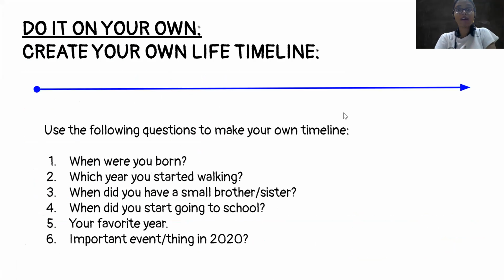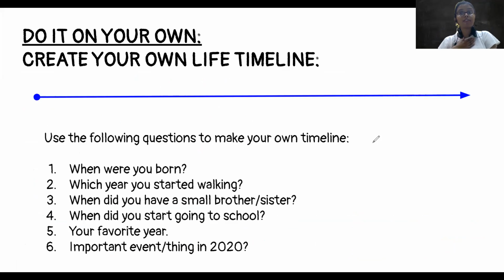Now this is something that you have to do on your own. You remember how Didi created timeline of her own life? You will create timeline of your own life. ठीक है? And make sure the years are in ascending order. छोटे से बड़ा, from the time you were born to 2020 तब तक बढ़ते रहना चाहिए. अचानक से 2000 के बाद 2020 नहीं आ सकता, 2015 नहीं आ सकता, उसके बाद 2005 नहीं आ सकता. No, in ascending order, एक के बाद एक, कम से ज्यादा होना चाहिए years.